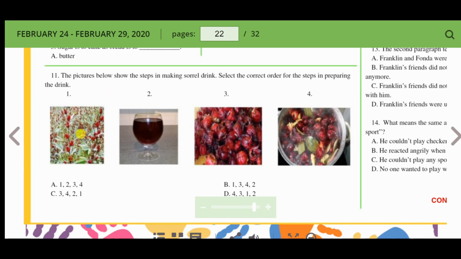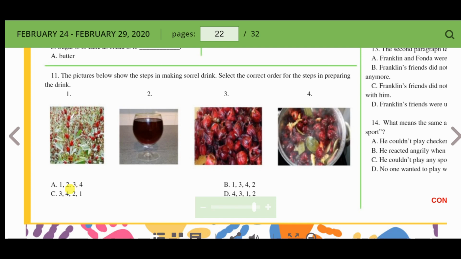We can't have a sorrel in a bush first and then we get drinks. No, I know that Mama do something first. Mama pick the sorrel. Yeah. All right. And then she put it in the pot and put it on with the water. So, let me see this now. So, it in the bush. Then Mama pick it. Then she put it in the pot. And afterwards she mix it and then you can put it in a glass. So, I know that 1 must come first and 2 come last.